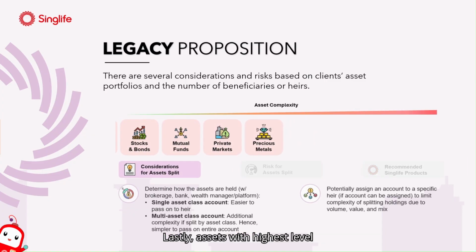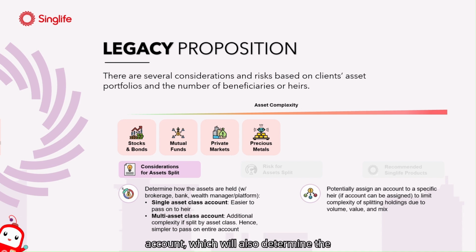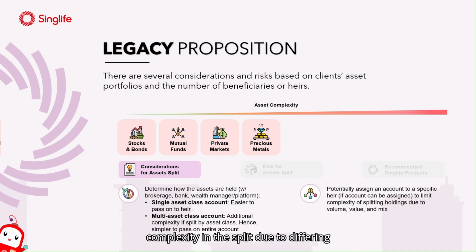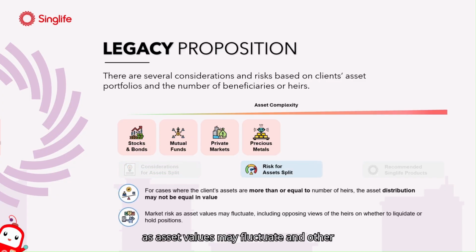Lastly, assets with highest level of complexity involve stocks, bonds, mutual funds, private market investments, and possession of precious metals and jewelries. It is important to determine the type of asset class account, which will also determine the complexity in the split due to differing volume, value, and mix. There are also multiple risks, including market risk as asset values may fluctuate, and other risks like opposing views of the heirs on whether to liquidate or hold positions.